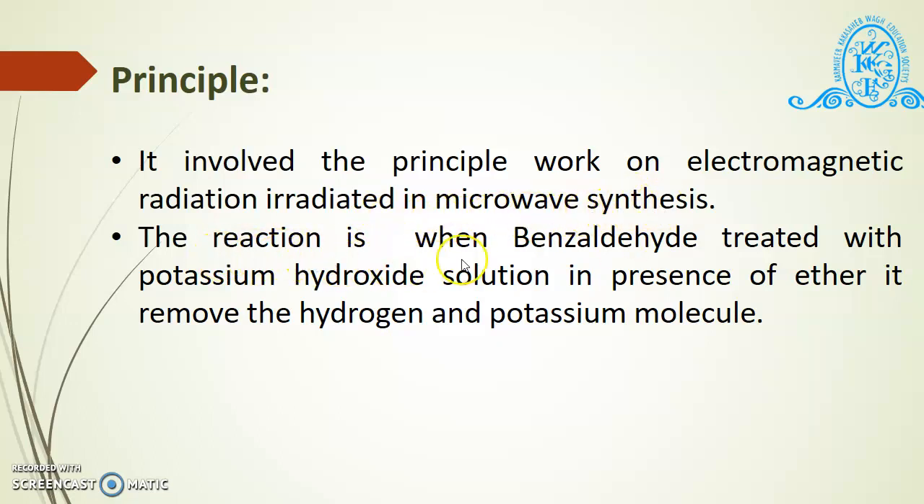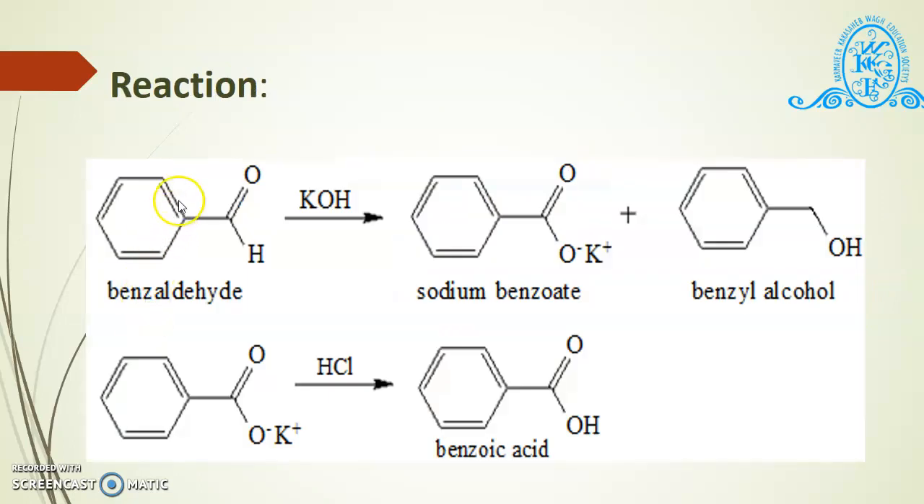The reaction is when benzaldehyde is treated with potassium hydroxide solution in the presence of ether, it removes the hydrogen and potassium molecule. From this principle, we see the reaction: when benzaldehyde reacts with potassium hydroxide, it produces potassium benzoate and benzyl alcohol. When it is treated with hydrochloric acid, it produces benzoic acid, which is our product.